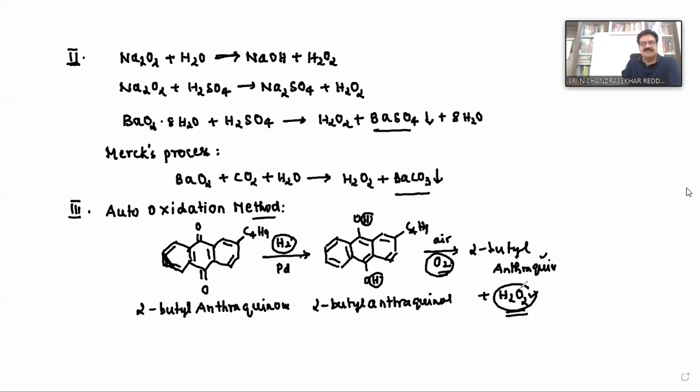Now whatever the method we use for the preparation of hydrogen peroxide, we are getting very dilute hydrogen peroxide, isn't it? So the next step is concentration of hydrogen peroxide. Here, please read the physical properties yourself.